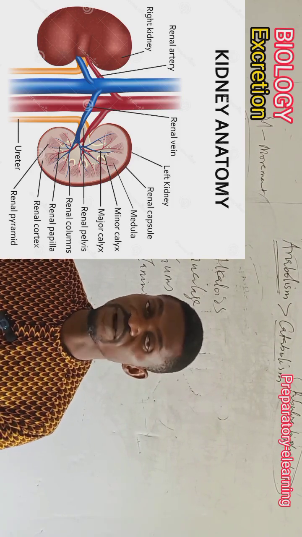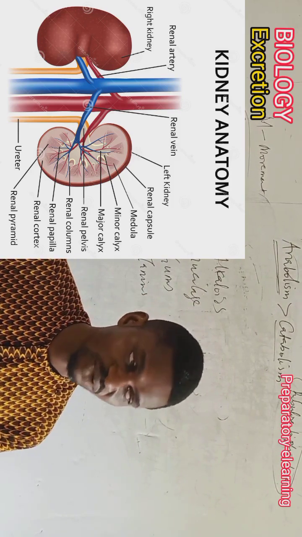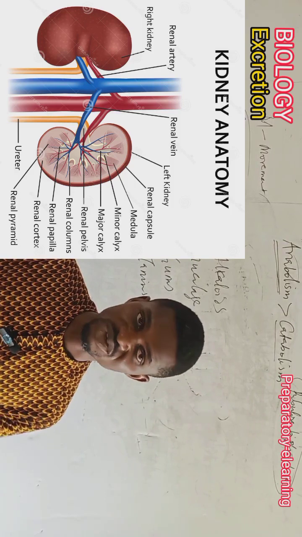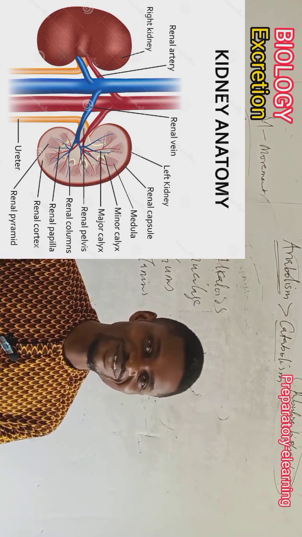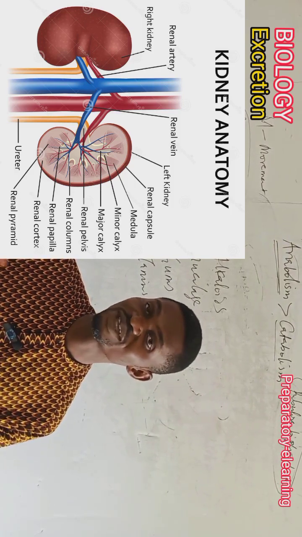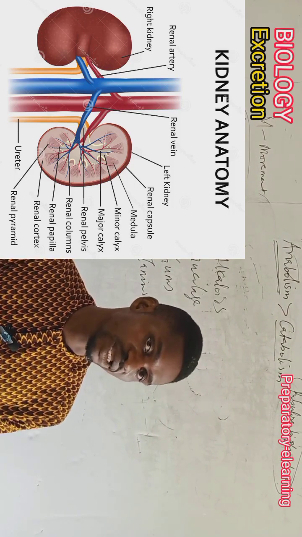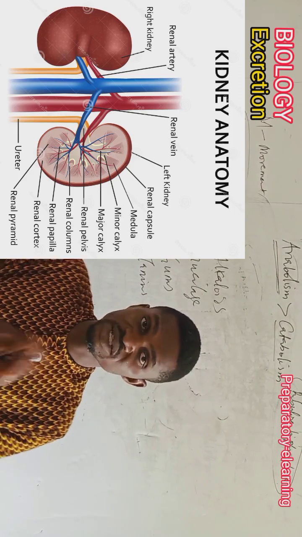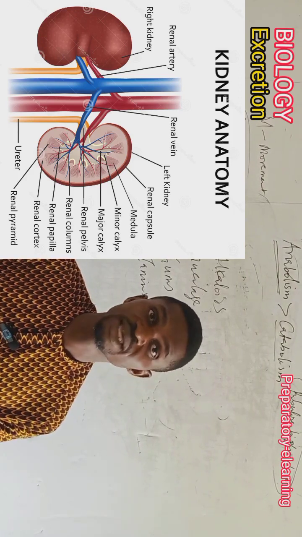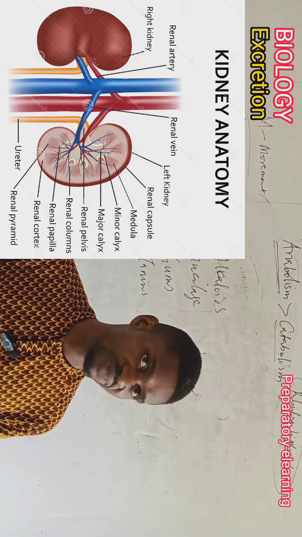If problem arises from the one kidney left, you have to look for somebody who's going to donate a kidney for you. That is why, because the kidney is very important, we have two kidneys, so that if one is faulty, the other one can at least still keep you. You can survive naturally with one kidney till your old age, no problem, no complications.